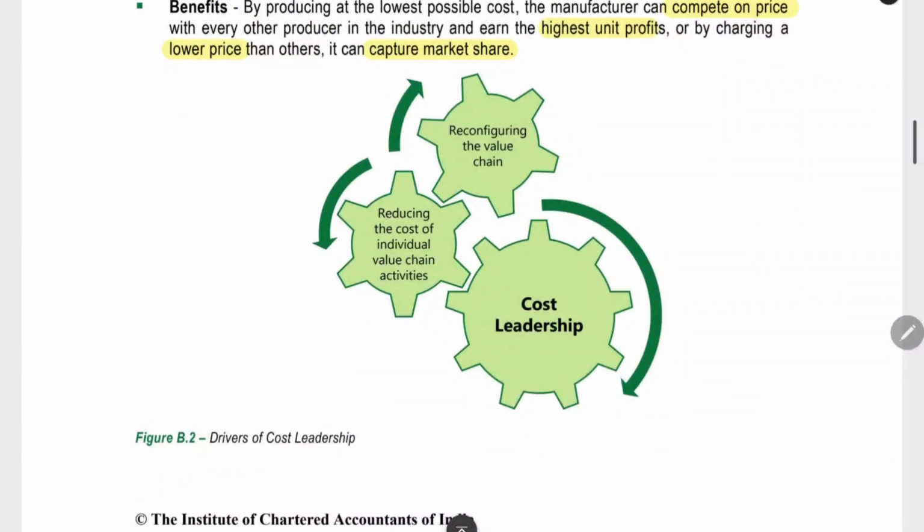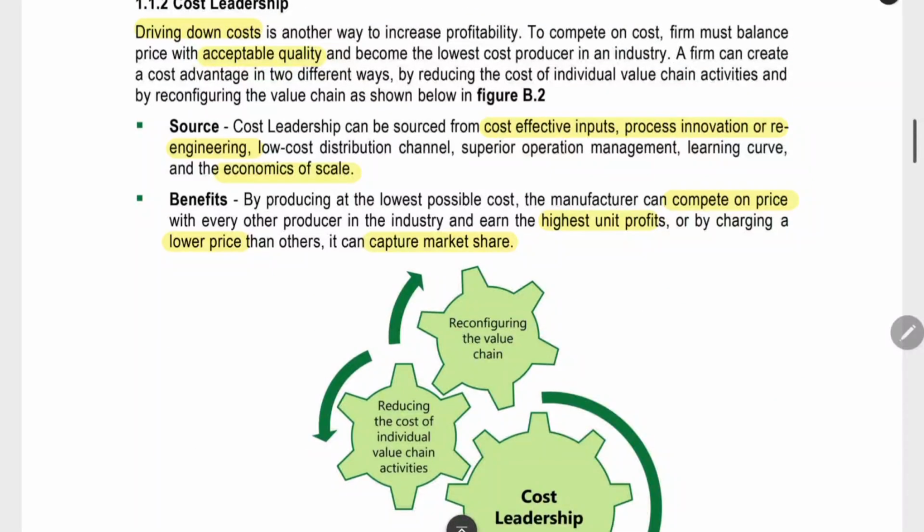Cost leadership, what do you have to do? You have to reduce the cost of individual value chain activities. We already saw the value chain activities like inbound logistics, outbound logistics, marketing and sales. In each activity, you have to reduce the cost. After that, you will reduce the overall cost also. You have to reconfigure the value chain, making necessary changes in the chain of value. By doing all this, you can reduce the cost and achieve the cost leadership strategy.